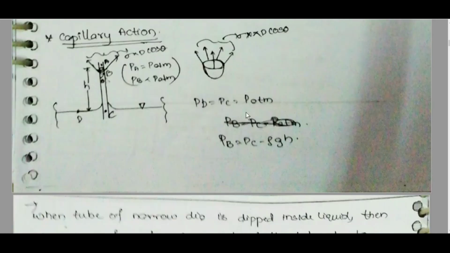PD is equal to PC is equal to P atmosphere. PB is equal to PC minus rho g h. PD and PC are both P atmosphere. PB is equal to PC minus rho g h.